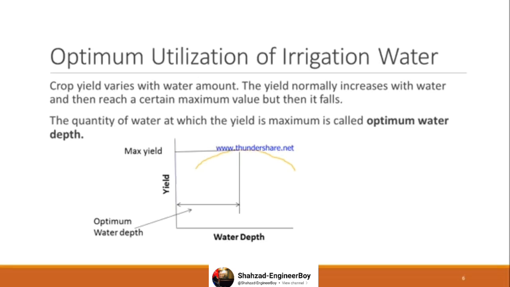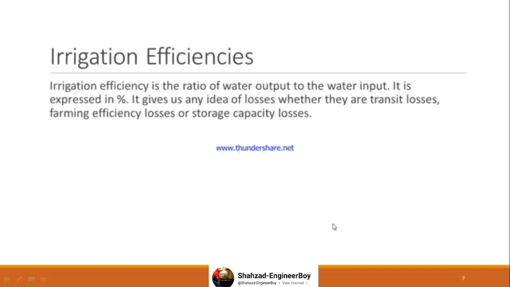So a graph has been made here in which yield is shown on the y-axis. Yield means production, and the water is shown on the x-axis. When we increase water, the production increases until a point is reached. Beyond that, when we increase water, the production falls. The highest point is called the maximum yield point, and the water up to this highest point is called the optimum water depth. So the quantity of water at which the yield is maximum is called optimum water depth.